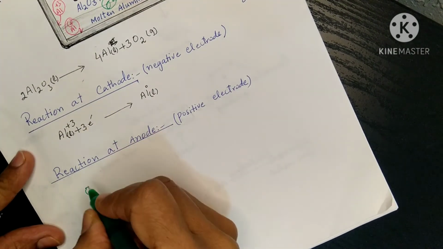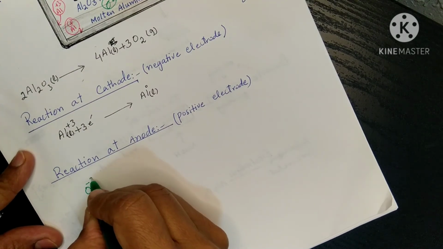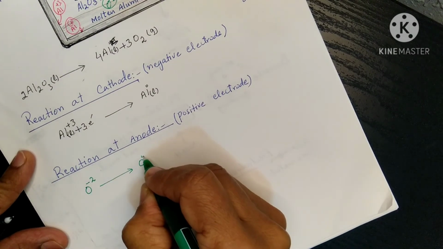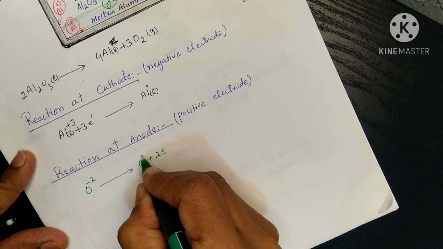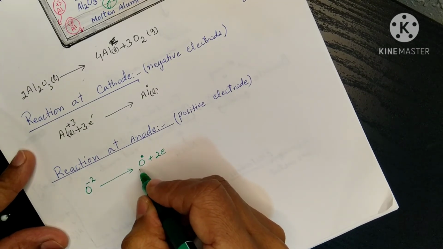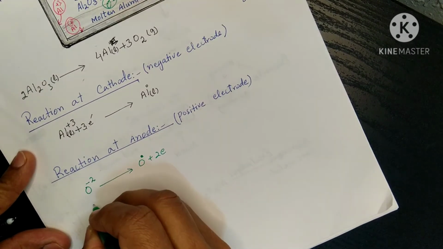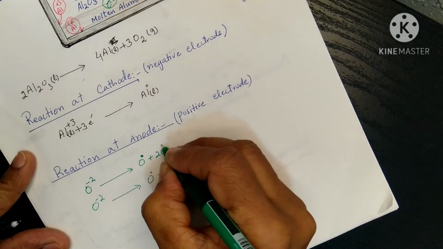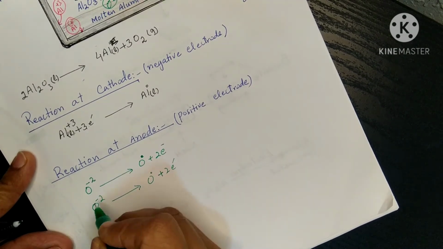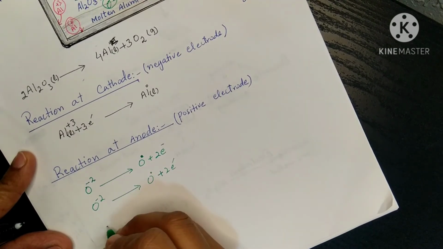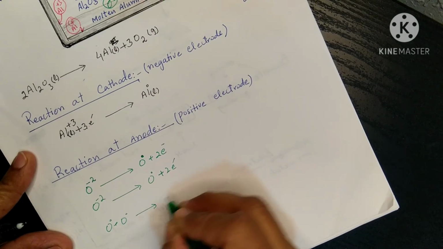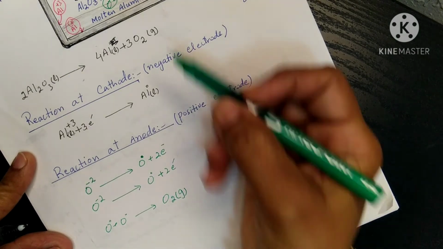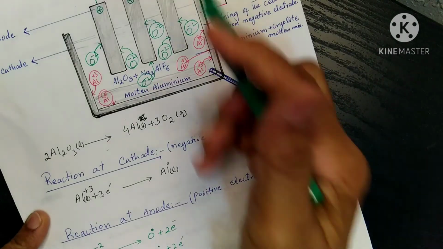Oxide, that is one oxygen atom with a -2 charge, will lose 2 electrons and convert into neutral oxygen. And oxygen is present in the molecular form, so we can write like this again. Another oxide loses electrons and converts into neutral oxygen, and these two neutral oxygen atoms combine with each other and convert into oxygen gas, and oxygen gas will be released at the anode.